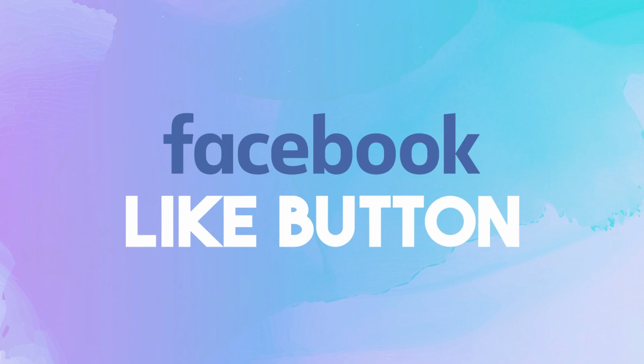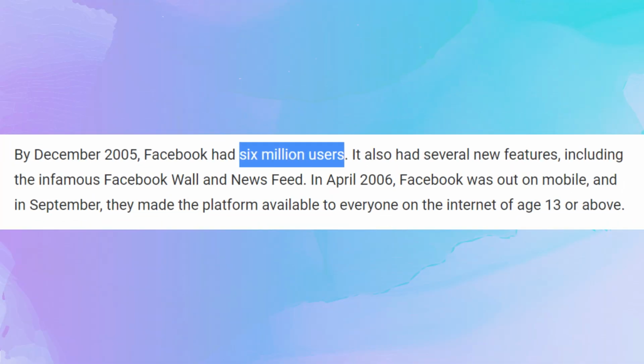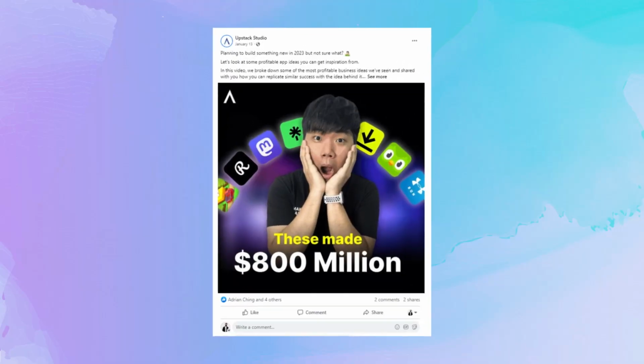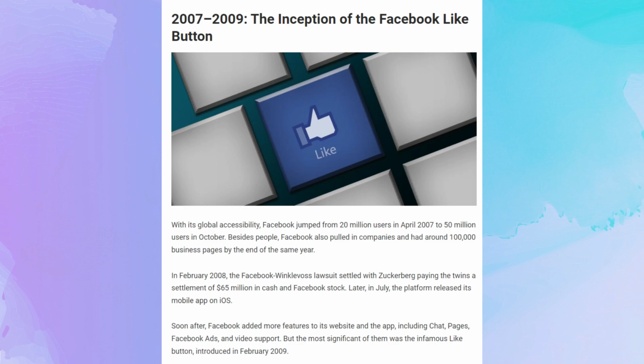Number 2, Facebook's like button. Facebook describes liking as an easy way to let people know that you enjoy something without leaving a comment. What they really meant to say was, now we own the heart and the soul of every human on earth with an internet connection. For context, Facebook was founded in 2004 and just 1 year later already has 6 million users, all of whom were using Facebook to stay connected with people online. You could already leave comments on people's posts, but in 2009, Facebook introduced the ability to do that in just a split second with a really simple like.